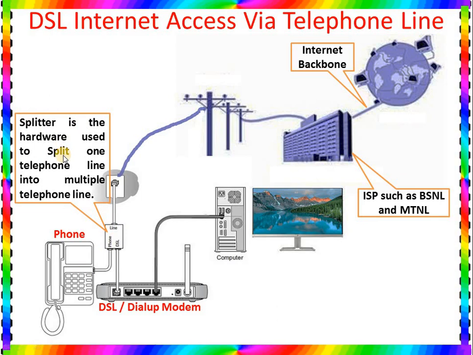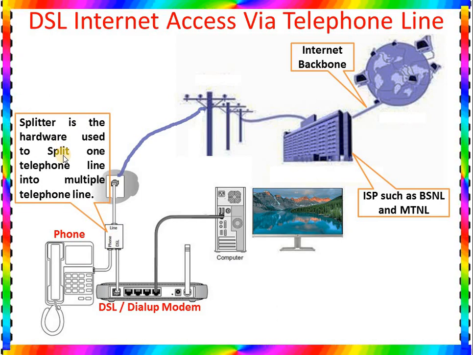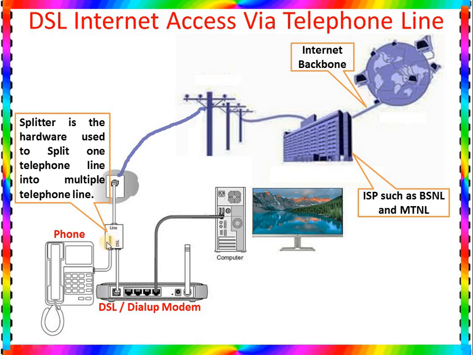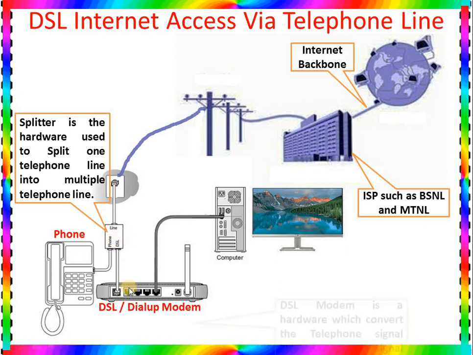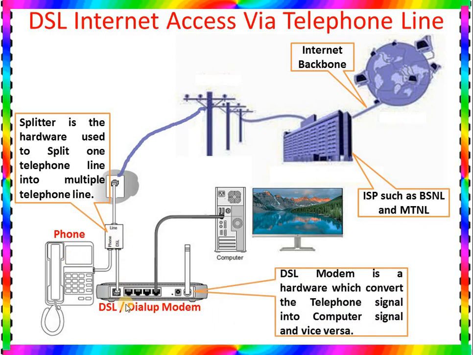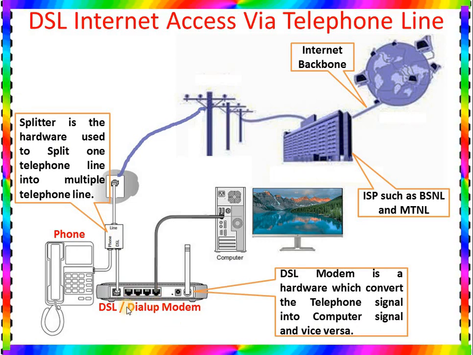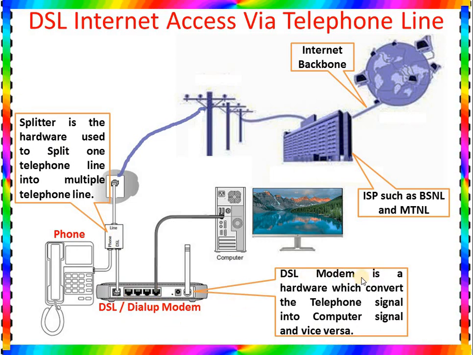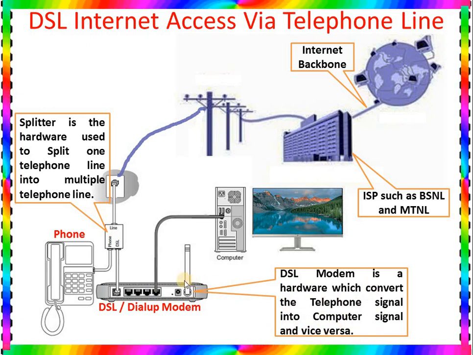Splitter is the hardware used to split one telephone line into multiple telephone lines. So here the splitter can connect with a telephone and can connect with the DSL or dial-up modem, but here it is a DSL modem. The DSL modem is the hardware which converts the telephone signal into computer signal and vice versa. Just like the dial-up modem, the DSL modem also does the same thing.